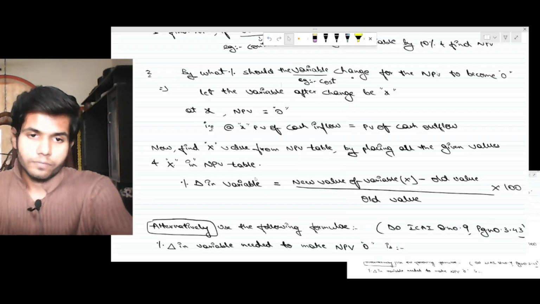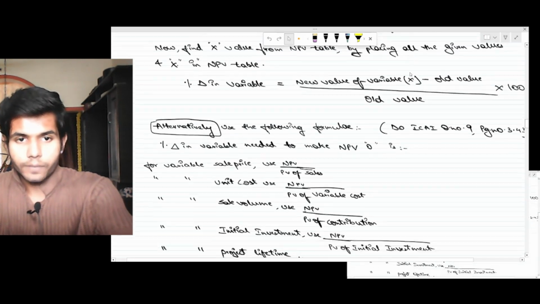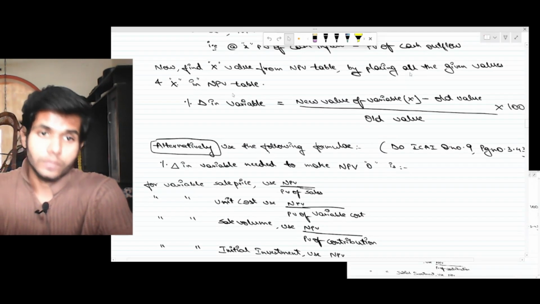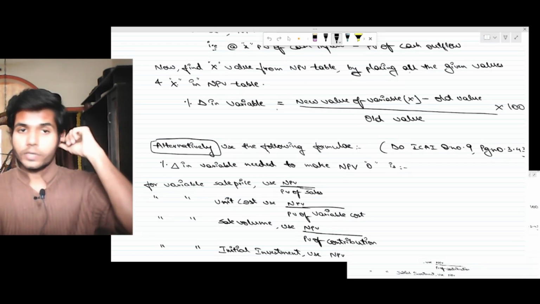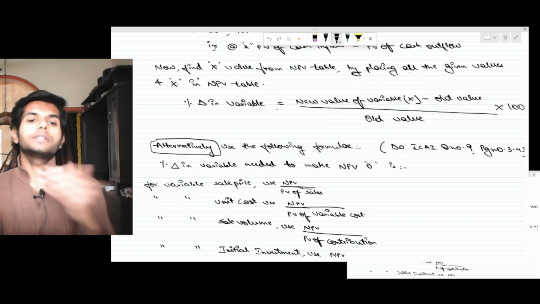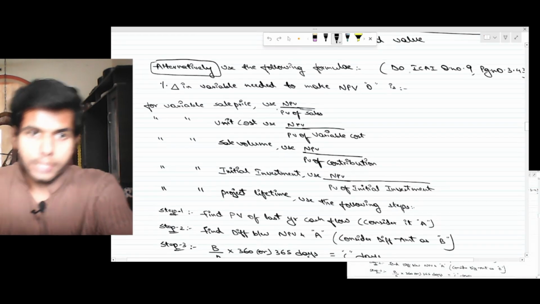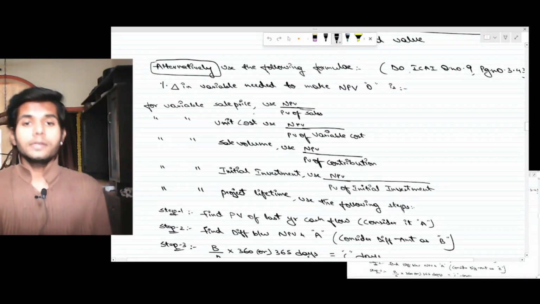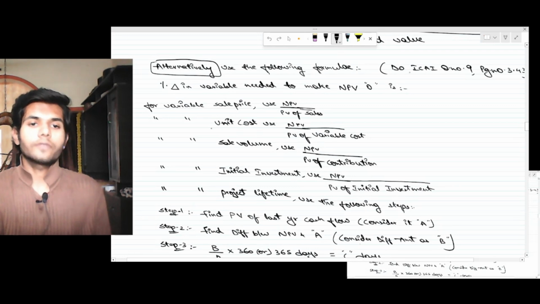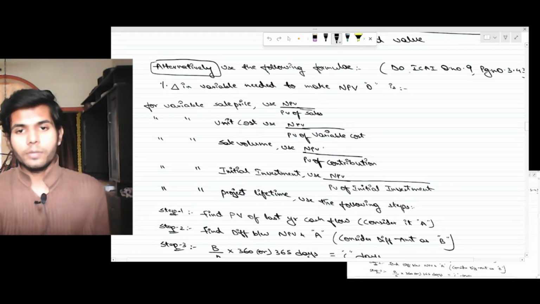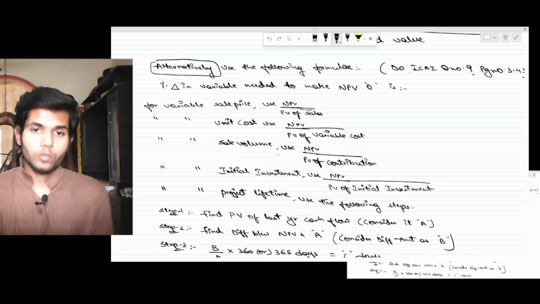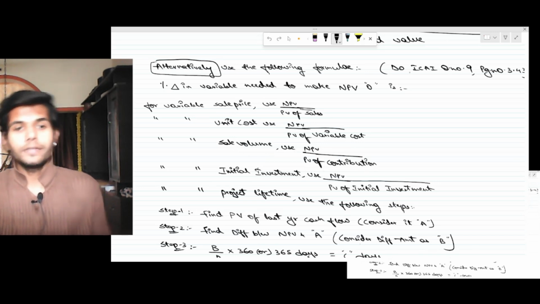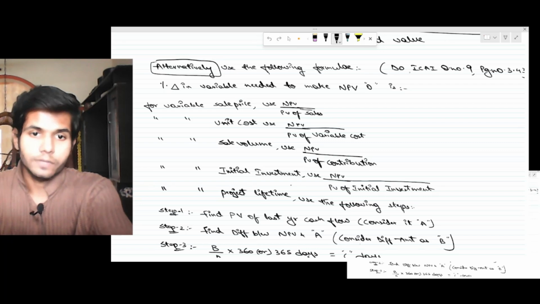And then we can also make it this way. There are also alternative formulas for type 2 questions, like by what percentage should the variable change for the NPV to become 0. If the variable is selling price, then use NPV by PV of sales. If the variable is unit cost, use NPV by variable cost PV. If the variable is sales volume, use NPV by PV of contribution. If it is initial investment, use NPV by initial investment.